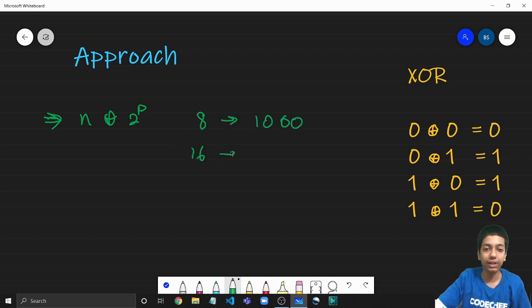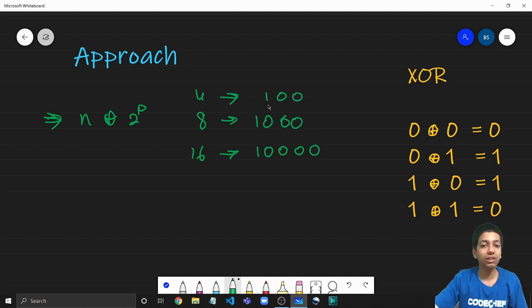If we take 16, it is 10000. For 4 as well, it is nothing but 100. So what we can conclude is that any power of 2 when written in binary form has nothing but a single 1 followed by a lot of zeros, and that will depend on what power we take. Fine. So this is how the binary form of any power of 2 looks.